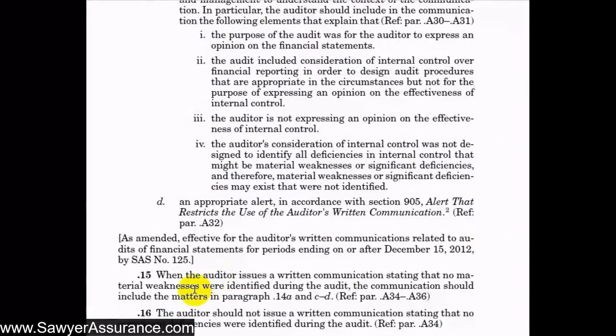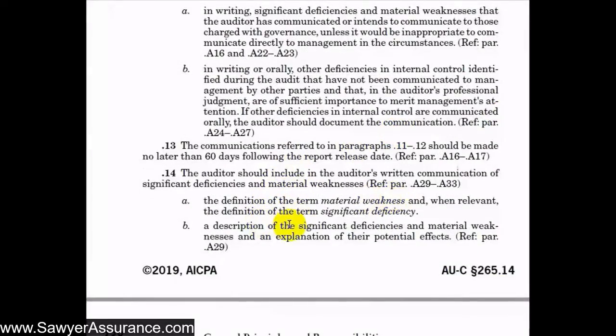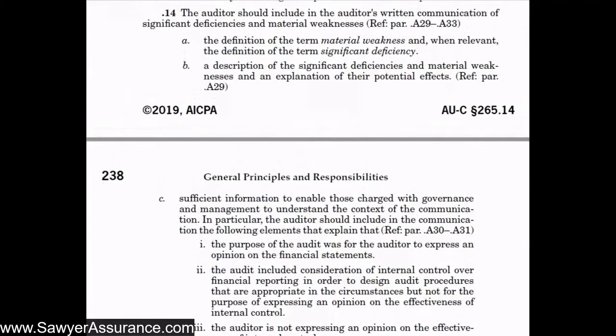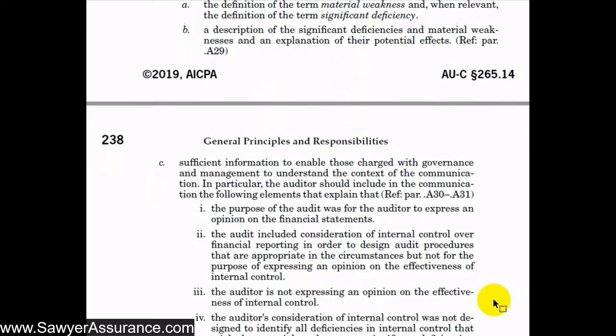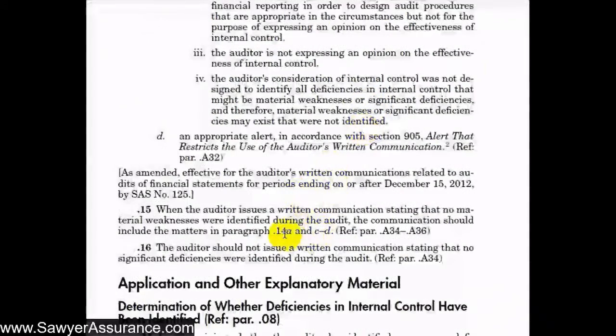Next, if we issue a written communication that says there's no material weaknesses identified during our audit, then we should include the matters in paragraphs 14A and C through D. So it would be the definition of these and C and D. So even though there's no material weaknesses or significant deficiencies, we would still want to include all of these disclaimers to help them understand the level of procedures that we did related to their internal controls. And of course, if there were no material weaknesses or significant deficiencies, we wouldn't include a description of them. And B was what was excluded.